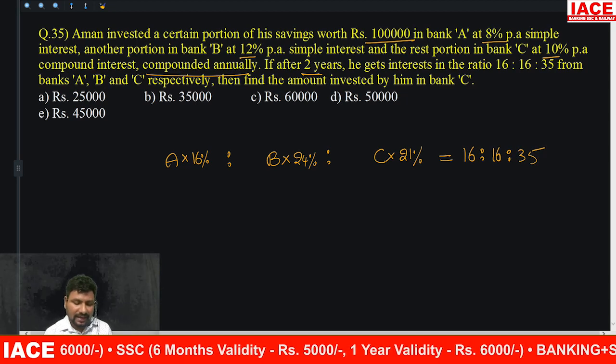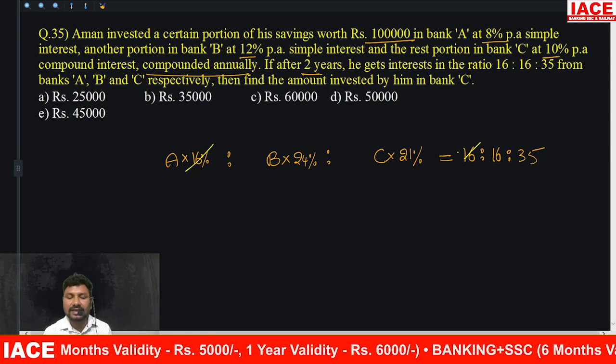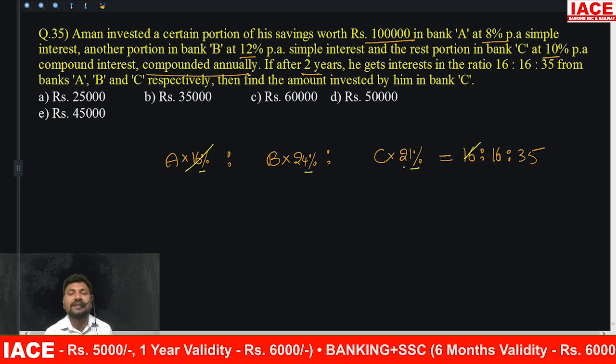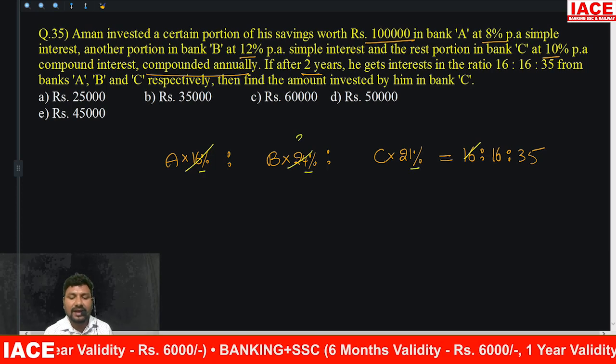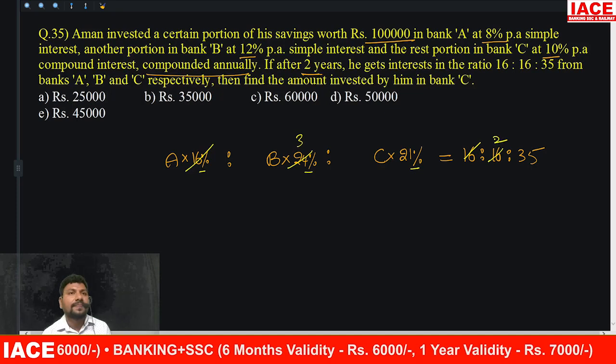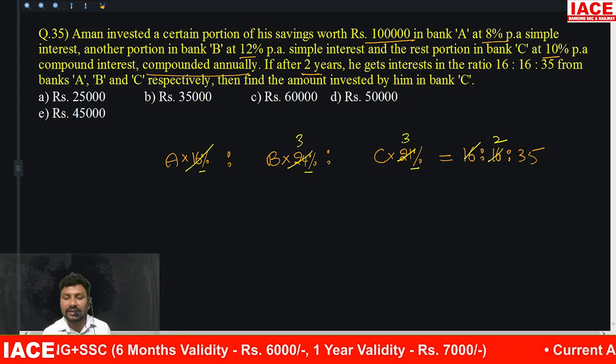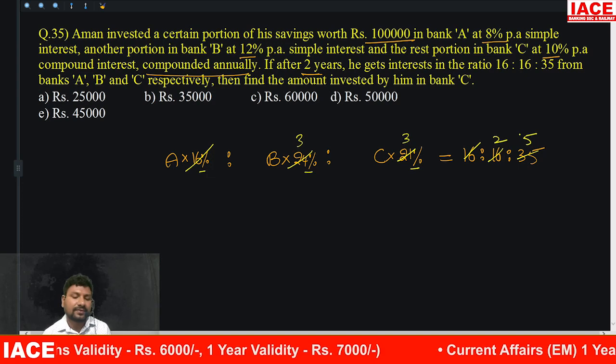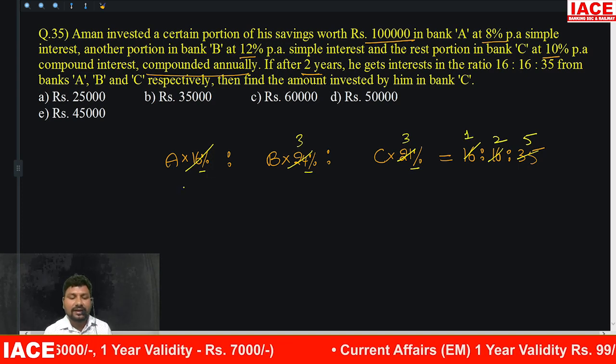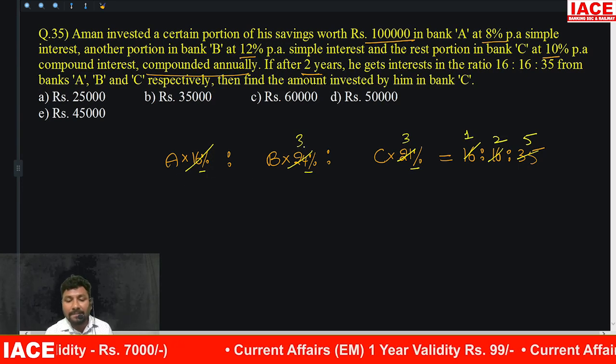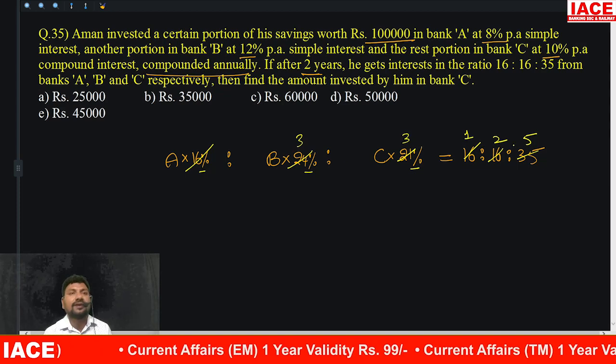16:16:35. We'll cancel the measurements. 16 to 16 cancel and all the percentage is going to cancel. And cancel with the 8 table: 8 threes are, 8 twos are. And cancel with the 7 table: 7 threes are, 7 fives are. Okay. And 16 ones are 16. It is A equal to 1 part, B equal to 2 parts, C equal to 5 parts.